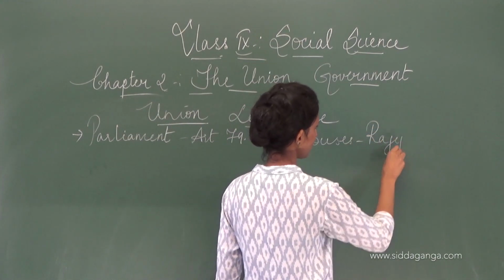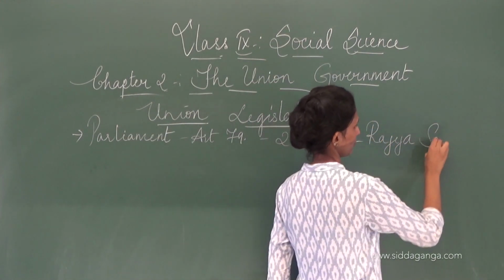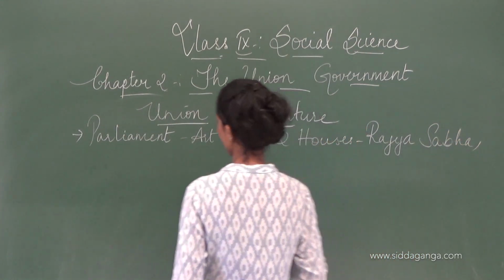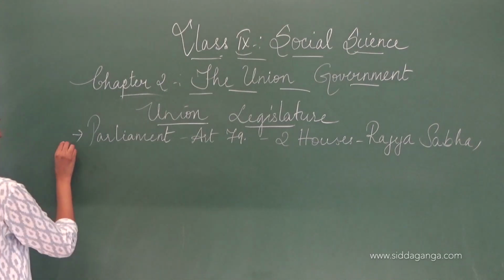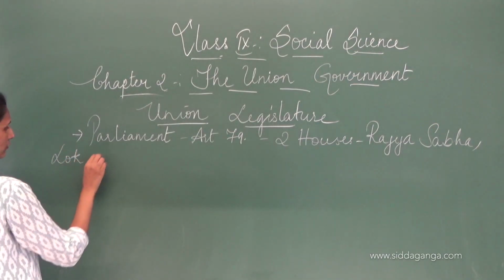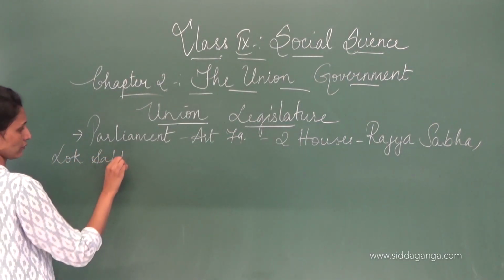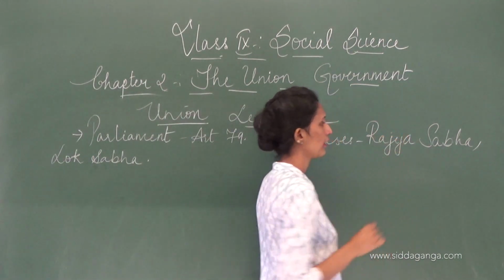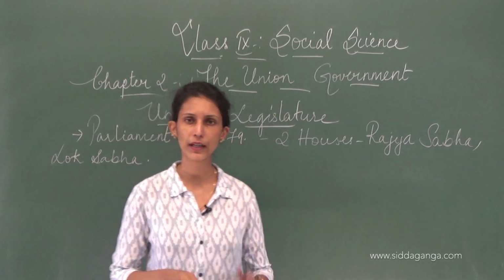That is the Rajya Sabha and the Lok Sabha. Rajya Sabha and the Lok Sabha, two houses of the parliament.